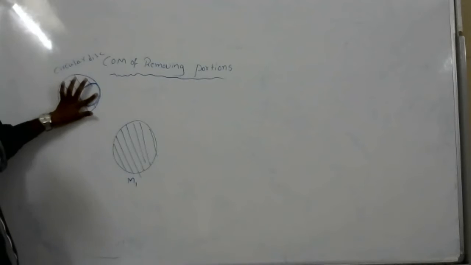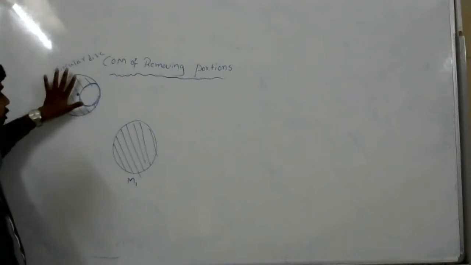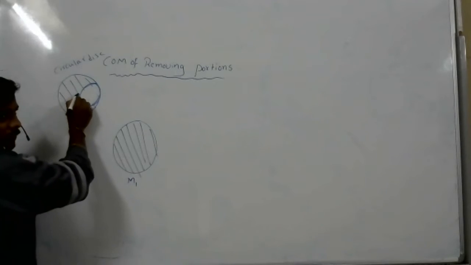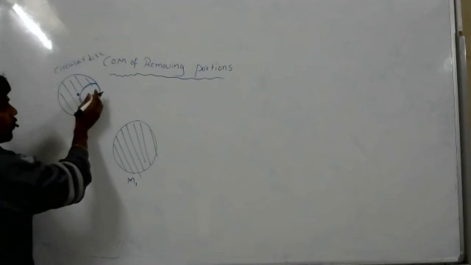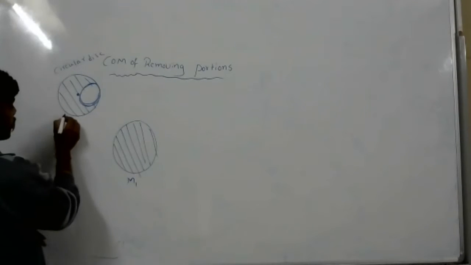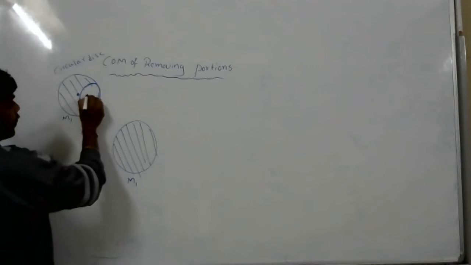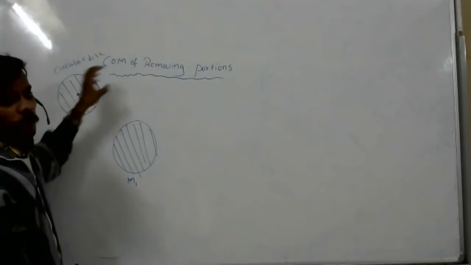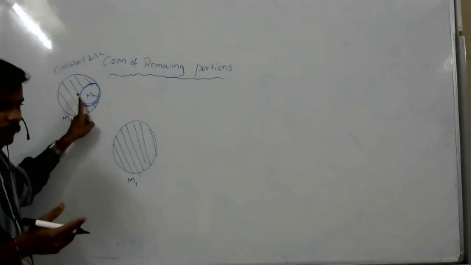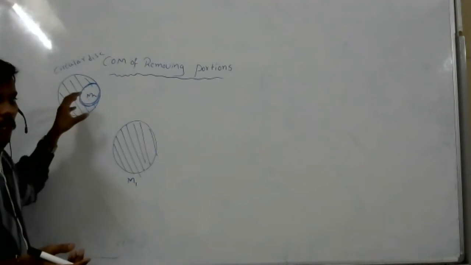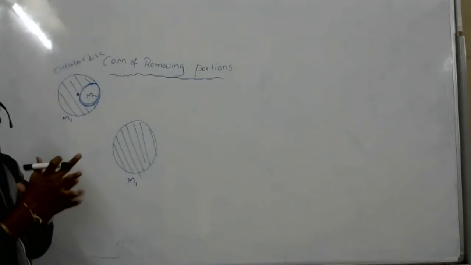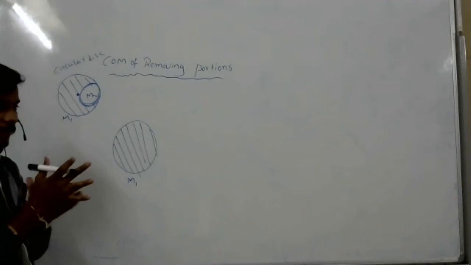Look at this, Risha. It is a circular disc. Full circular disc, and its center of mass exists here. Now this portion of mass they have removed. Suppose the total mass is M1 and the removed portion is M2. They have removed M2 mass. Will the center of mass exist in the same place? No, sir, it will be somewhere else. Now we are going to calculate that. Ananya, did you understand?